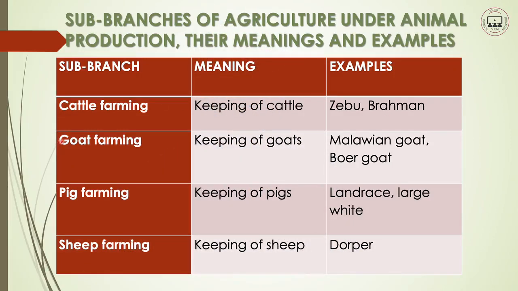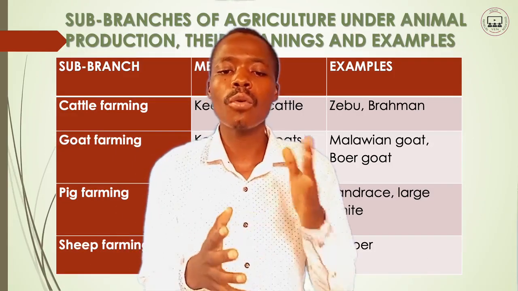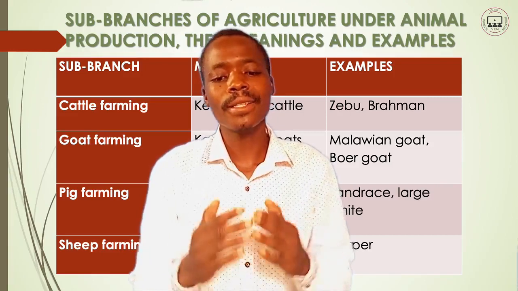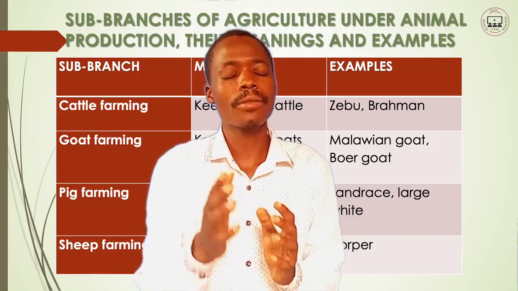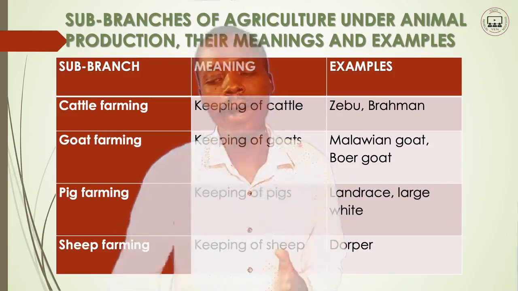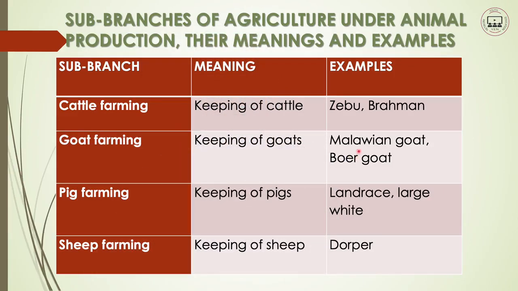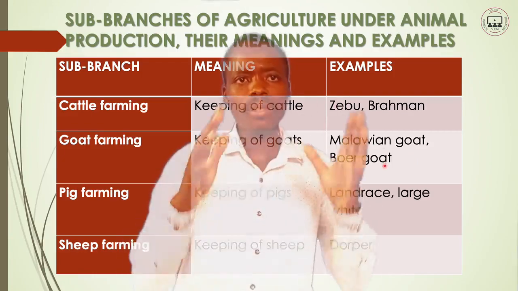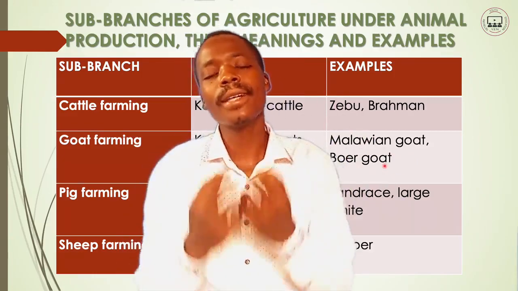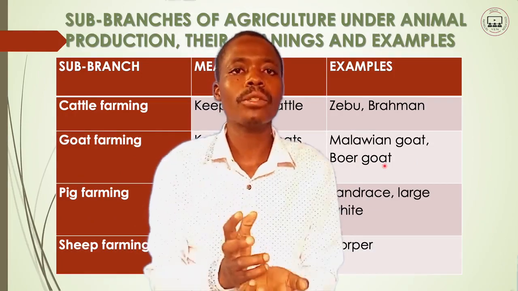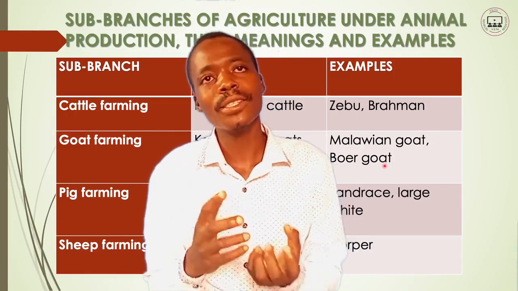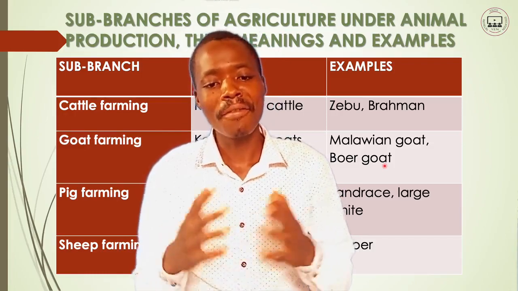And also we have goat farming. Goat farming, as the name suggests, simply means the keeping of goats. Goats can serve a lot of purposes as compared to cattle. Examples are the Malawian goat and the Boer goat. These are examples of goats that can be farmed. So if you are keeping these goats, just know that you are practicing goat farming.